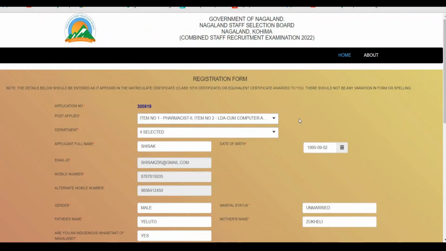Since we know that the maximum limit was 30 years and then ST/SC get 5 years relaxation, the government of Nagaland has issued another notification, and in this notification we have found that 3 years relaxation has been given due to COVID. So if your age is more than 38 years, the system will automatically tell you that you are not eligible for this particular post.